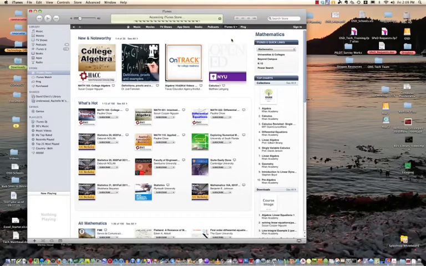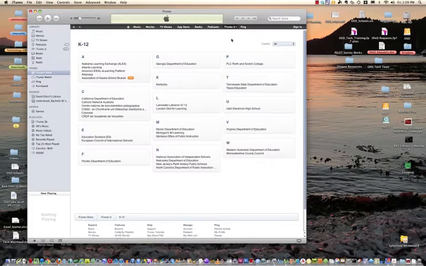If I click the link to K-12, it's going to take me to a page where I see a small number of entities represented across the United States. Some are by departments of education at the state level. If you look into the W area, you're not seeing anything for Washington. But on February 1st, through OSPI, Washington as a state will have some presence within iTunes U.